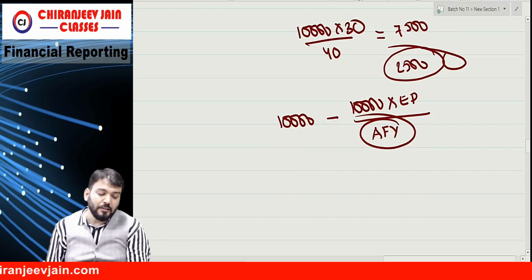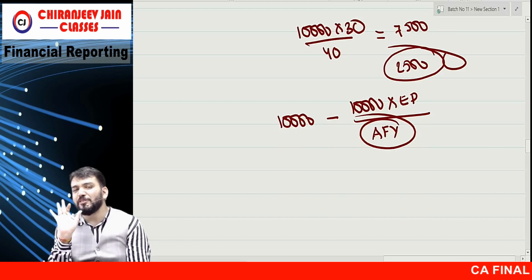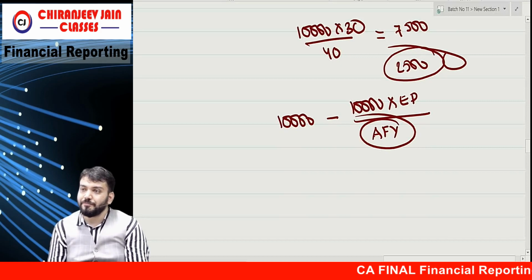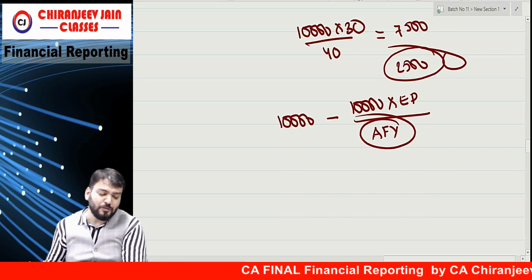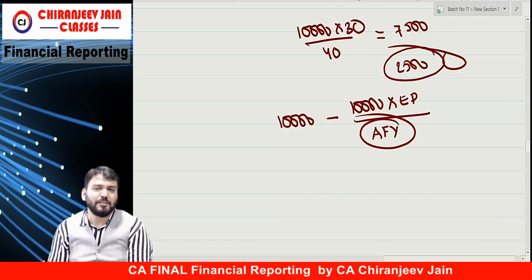Options outstanding on 31st December 2007 and 2008 are 6 lakh 30,000. Outstanding means not cancelled. There were no grant, no exercise, no lapse of options during the year. Means 6 lakh 30,000 is outstanding throughout the year.